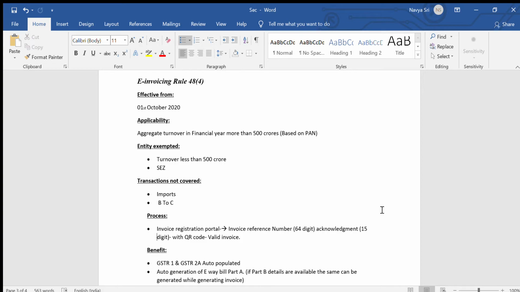What is the benefit of this actually? You need not sit at the end of the month giving the details for GSTR-1. Once it is routed through the invoice registration portal, your GSTR-1 will be automatically reflected. Even if your invoice is cancelled, the same will also be reflected in your GSTR-1. In case of any changes, they need to be amended in GSTR-1. And even GSTR-2A will be auto-populated. E-waybill also will be auto-generated. If you give both Part A and Part B details, the full e-waybill will be generated. If you don't know the Part B details, Part A of the e-waybill will be generated.